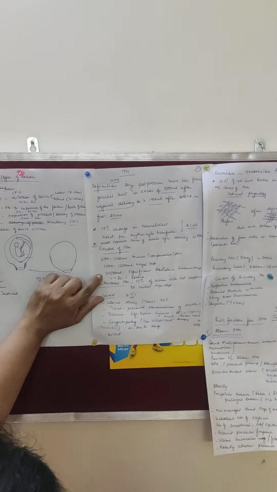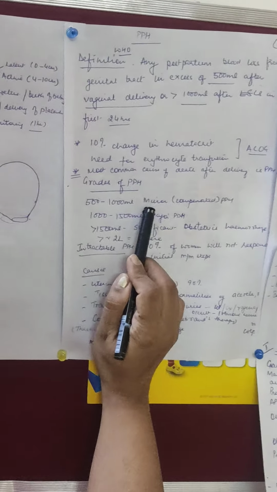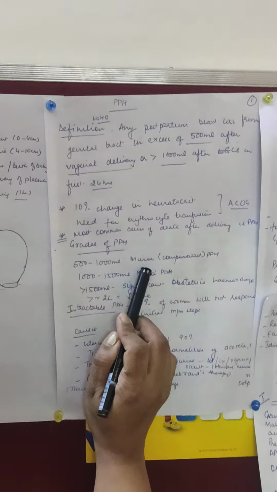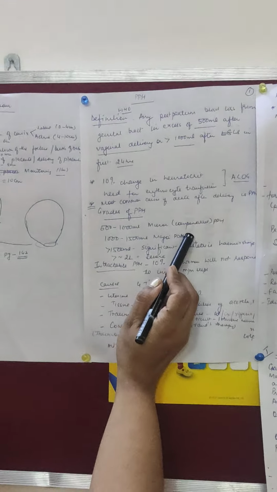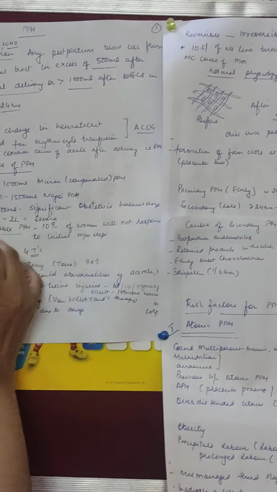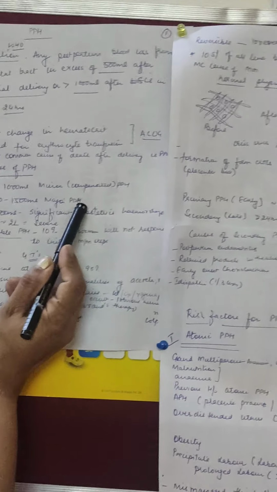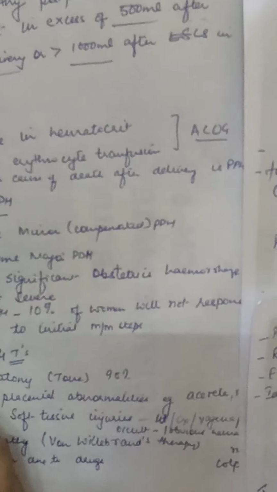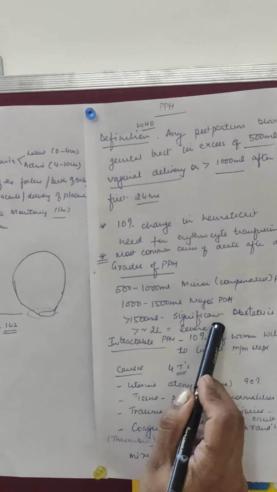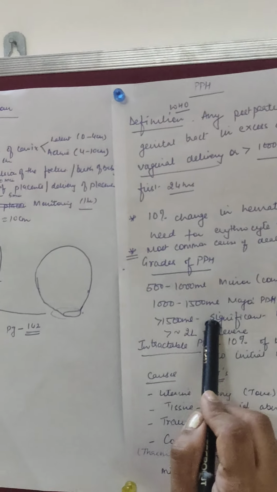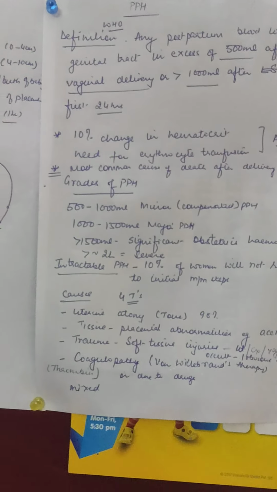Now, grades of PPH. If the bleeding is between 500 to 1000 ml, it is called a minor PPH, and this is a kind of reversible stage. We have various maneuvers, various methods, by which we can compensate this kind of blood loss. Then if the bleeding is between 1 liter to 1.5 liters, it is called major PPH, and if the bleeding is more than 2 liters, it is called severe PPH. There is also a term given in a few of the books, significant obstetric hemorrhage, for a bleeding of more than 1500 ml.